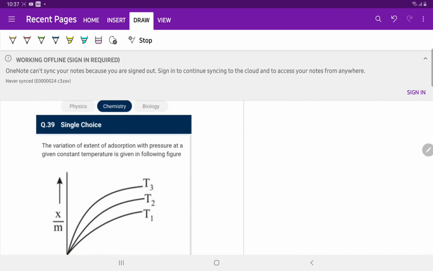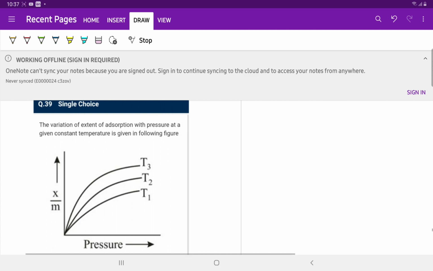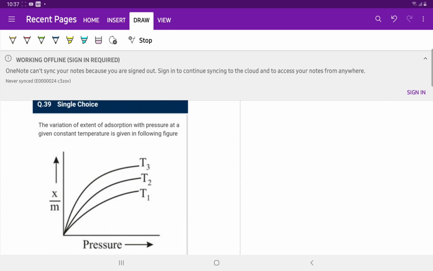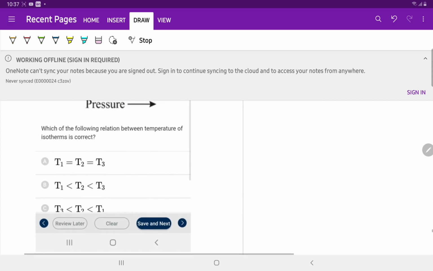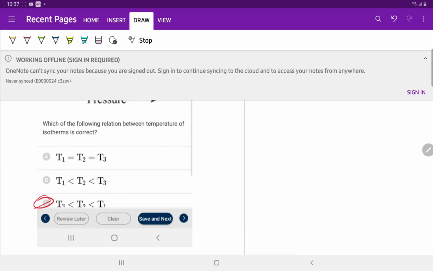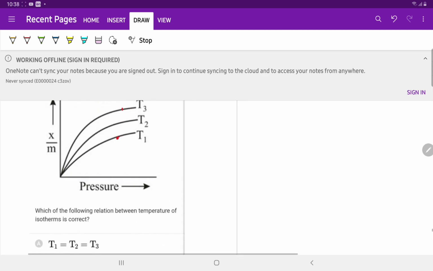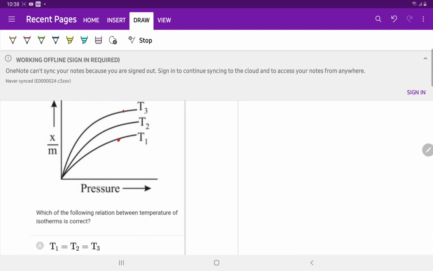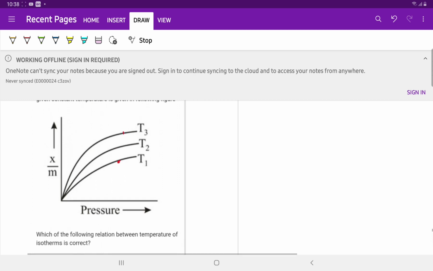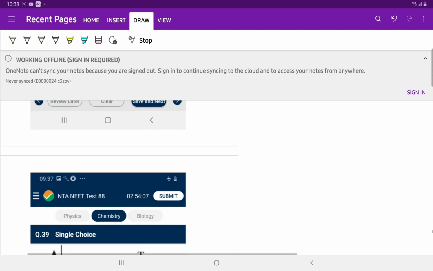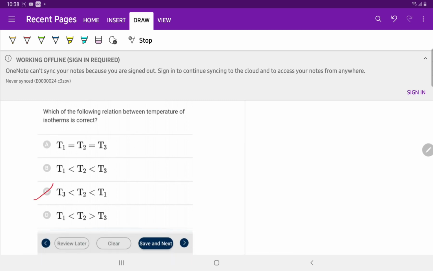Question number 39. The variation of the extent of adsorption with pressure at a given constant temperature is given in the following figure. We know very well that when the temperature increases, x by m, which is the magnitude of adsorption, decreases. So this temperature is high and this temperature is low. So T1 is high, and option C is correct. T1 is greater than T2 is greater than T3. T3 is the low temperature since x by m is maximum for T3 isotherm. So option C is correct.